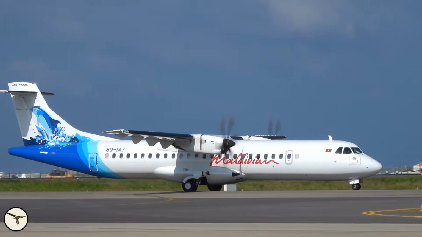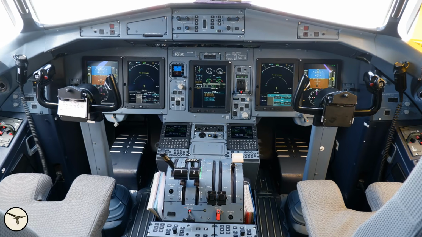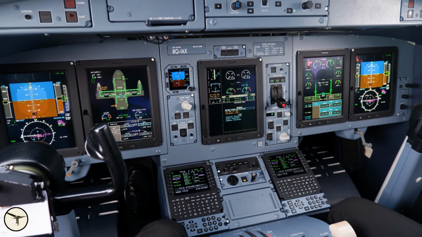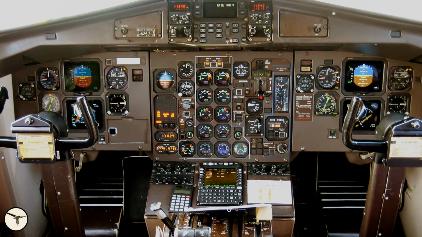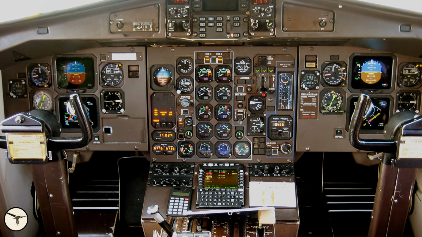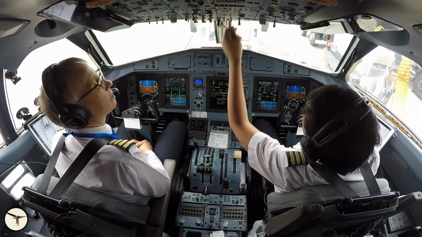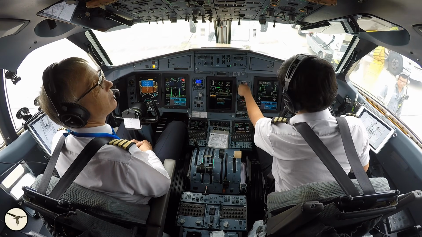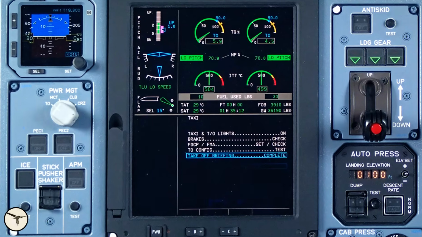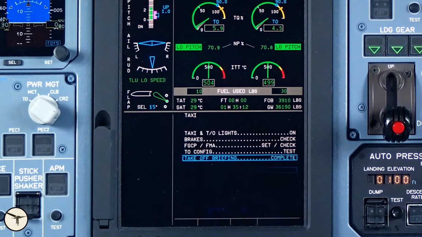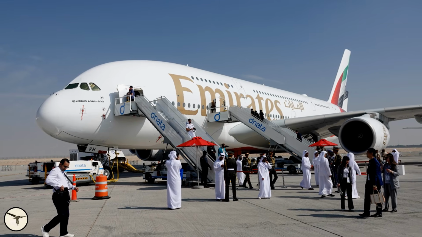The ATR 600 series is equipped with a modern glass cockpit, featuring 5 display units, DUs, replacing the earlier mix of analog instruments and cathode ray tubes. This new cockpit improves situation awareness, enhancing system monitoring, and introduces electronic checklists. In fact, several design elements are from the Airbus 380.